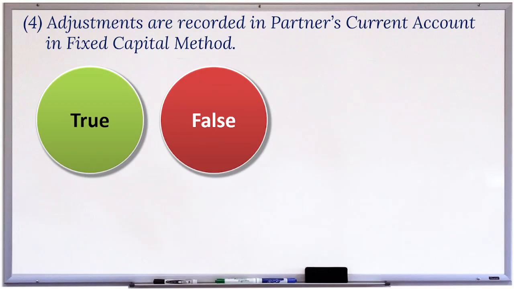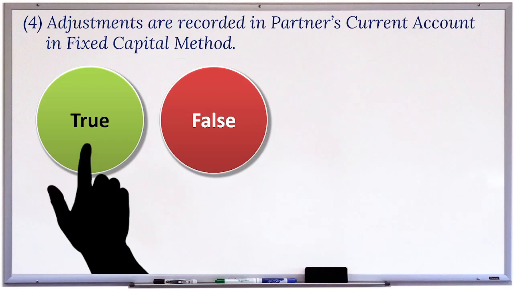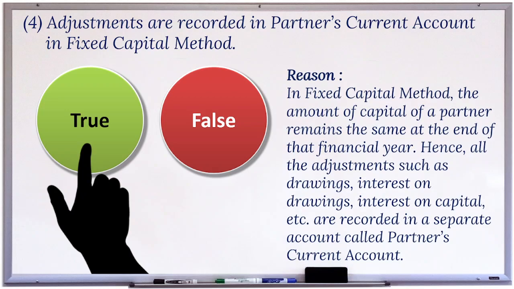4. Adjustments are recorded in partner's current account in fixed capital method. This statement is true. Reason. In fixed capital method, the amount of capital of a partner remains the same at the end of that financial year. Hence, all the adjustments, such as drawings, interest on capital, etc., are recorded in a separate account called partner's current account.